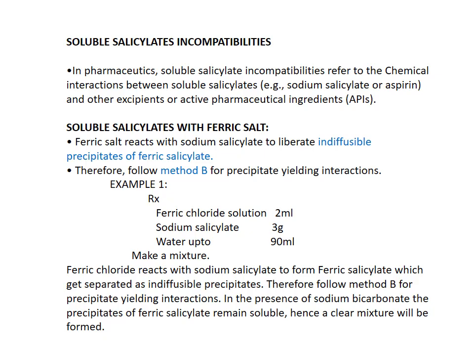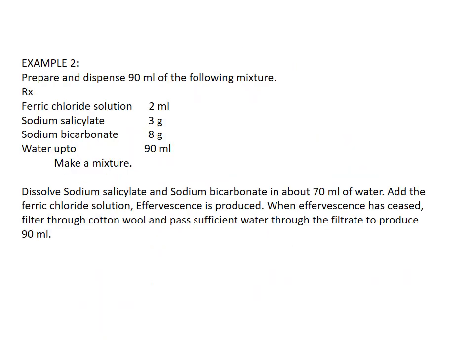And one more alternative is here. In the presence of sodium bicarbonate, the precipitate of ferric salicylate remains soluble. That means if we add sodium bicarbonate into the formula, what happens? The formed indiffusible precipitate of ferric salicylate becomes soluble, and we will get a clear solution. So in that way also we can dispense the prescription. Here we can opt for method B of precipitate yielding interaction, or in the other way we can incorporate sodium bicarbonate into the formulation.